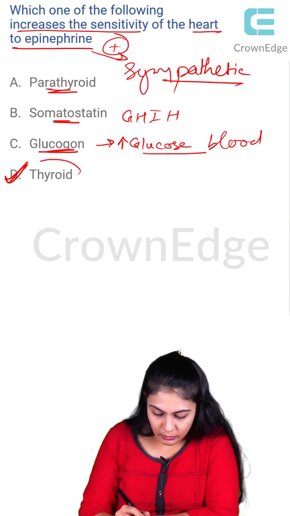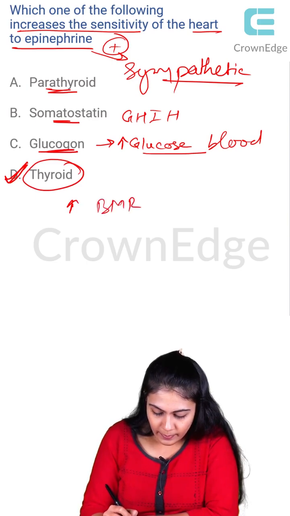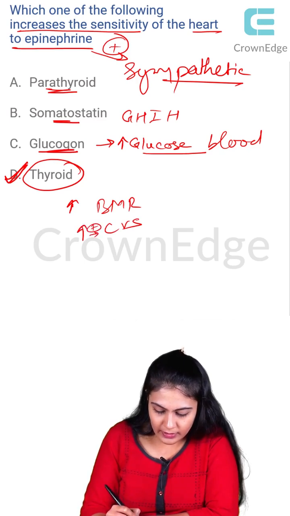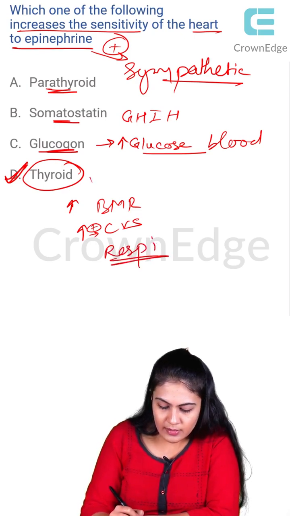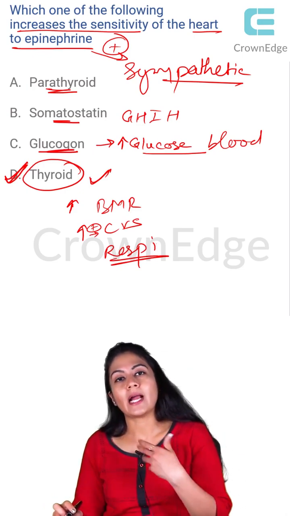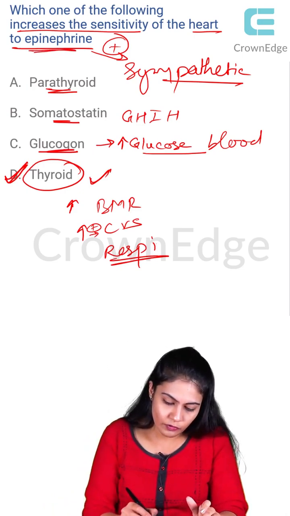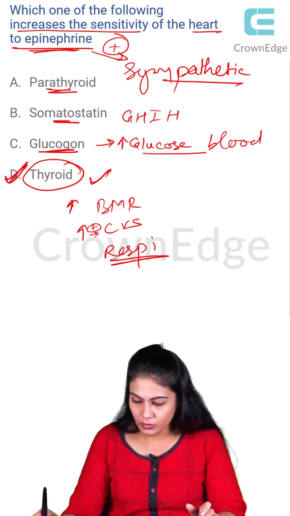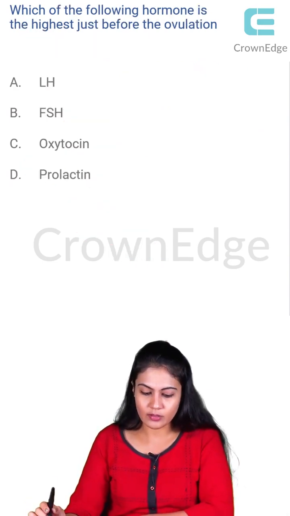So we talked about in the thyroid, if the thyroid levels increase, the BMR increases, the CVS system is getting more and more activated, right? Same with the respiratory system also. So this is helping in the activation of the sympathetic system, which acts through epinephrine. So you can put the logic and you can answer the question.